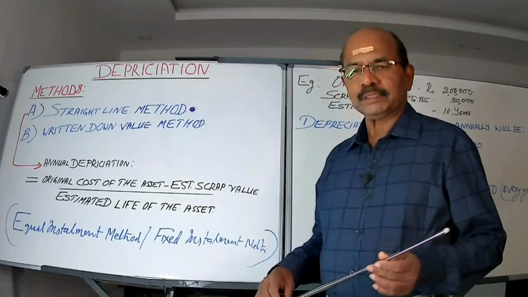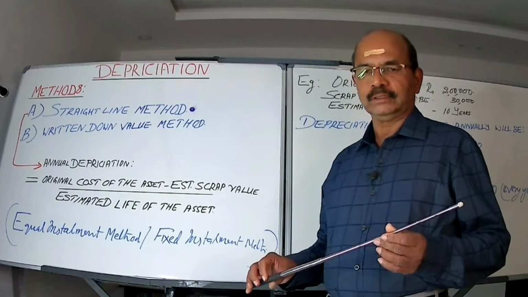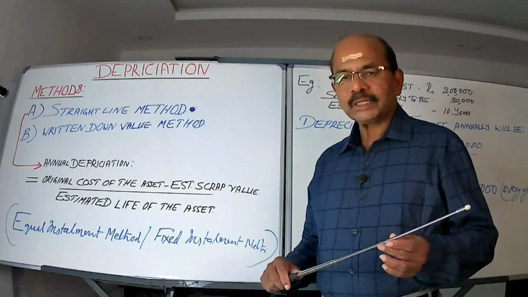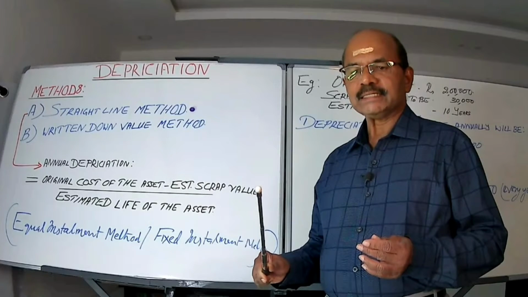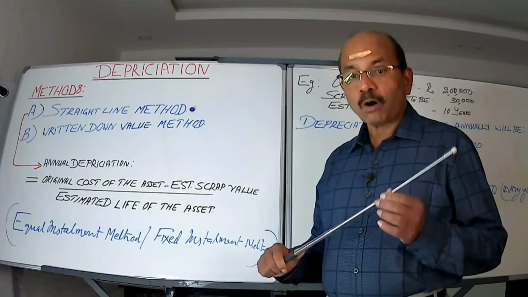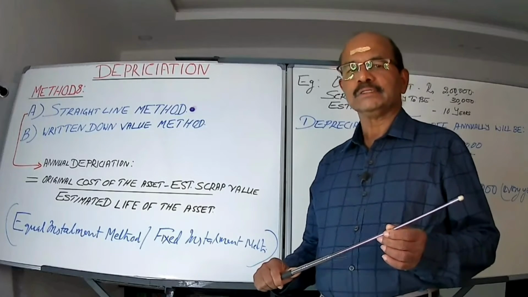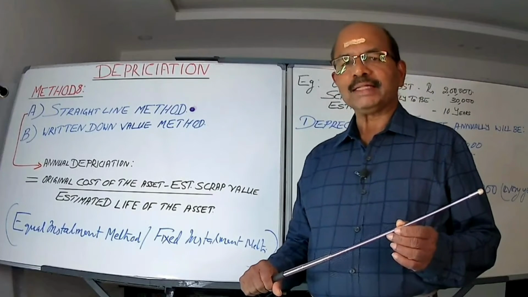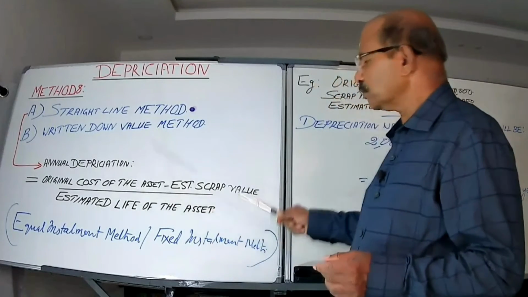Please don't be under the impression that whatever you paid originally to procure it from the supplier is the original cost. The cost incurred in between, from the place of purchase till the machine is installed and put to use, that is called installation expenses, etc., are also included in the original cost. Am I clear? Yeah. So briefly, original cost plus freight plus installation expenses constitute the original cost of the asset.